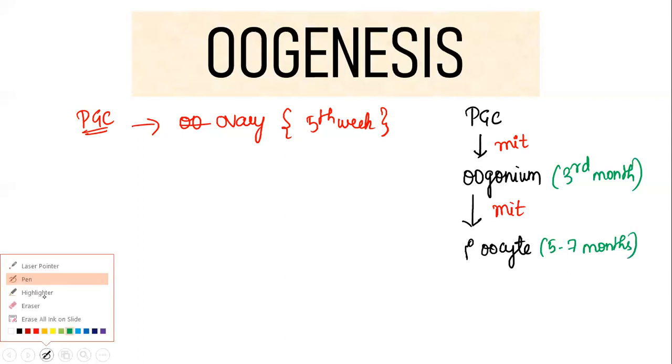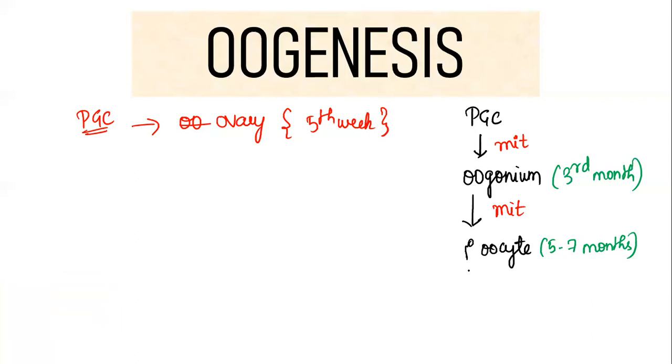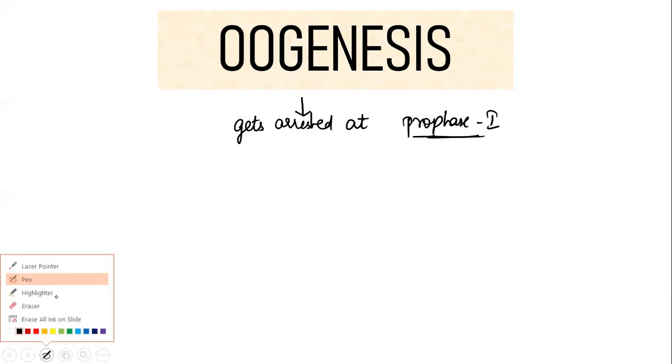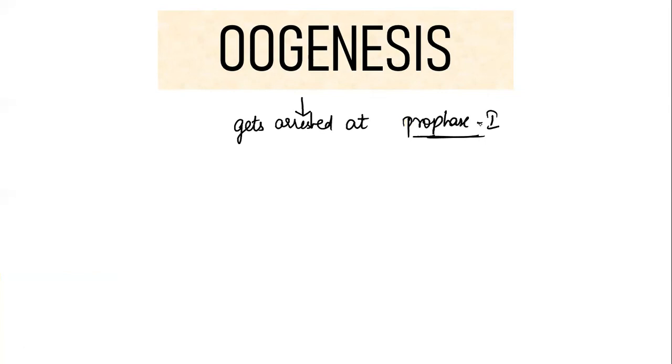Now, next, this primary oocyte will enter into meiotic division. But what happens is, it will not complete its meiotic division. Instead, it gets arrested. Yes, it gets arrested at prophase 1 of meiosis 1. Very important MCQ. Yes, at prophase 1.